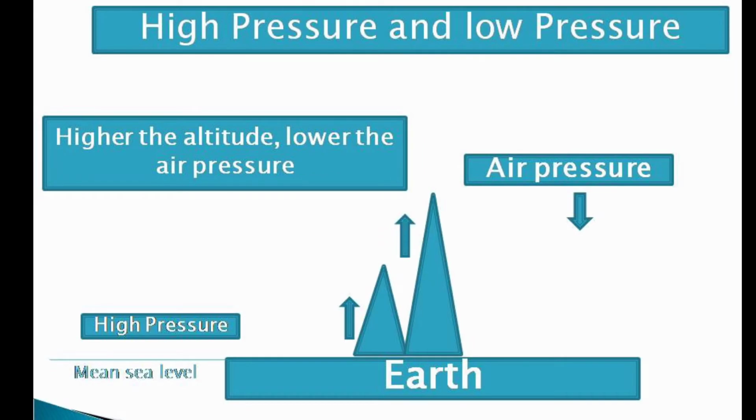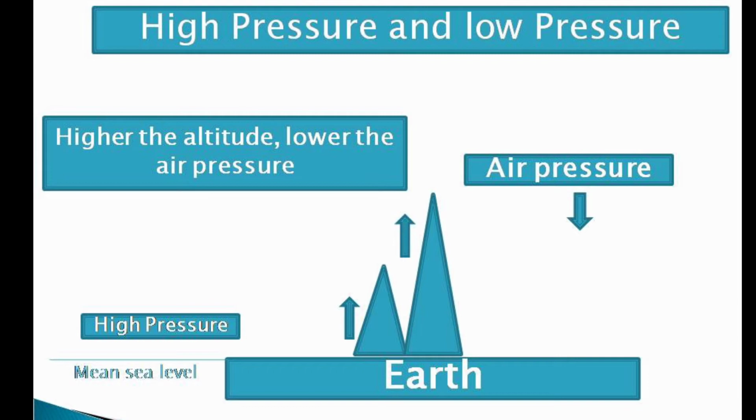Let's learn how altitude causes differences in air pressure. Air pressure is maximum or highest at the mean sea level, and as we go up, the air pressure decreases. That means air pressure is high on the ground, and as the altitude of the place increases, the air pressure decreases. That means we can say that higher the altitude, lower the air pressure. So with this, you must have got the idea how air pressure changes according to the altitude of the place.